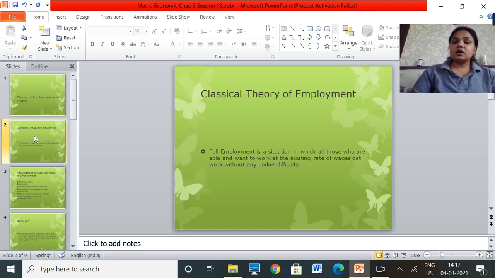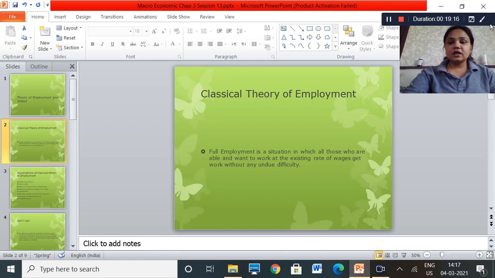So how these questions are asked, basically they are asked for 15 marks or 10 marks. You will be given a question such as: explain the classical theory of employment. If this question is asked, you need to elaborate on what is the classical theory, what are the assumptions, what is the statement, and what are the criticisms. Accordingly, you can get more marks.